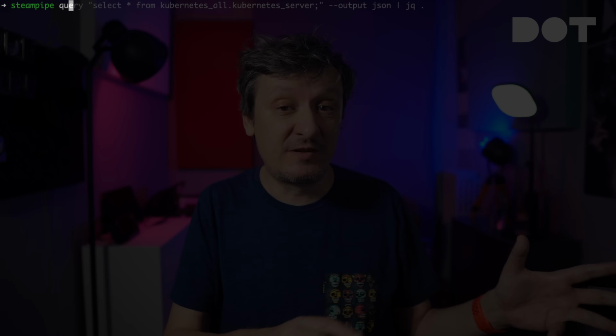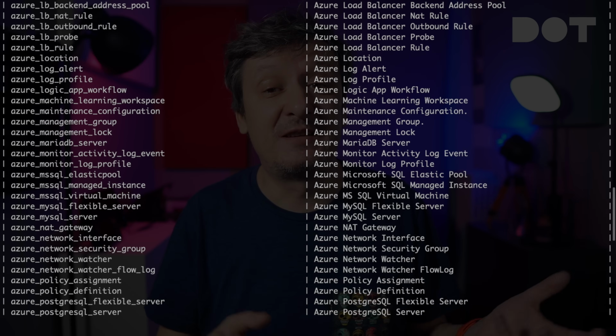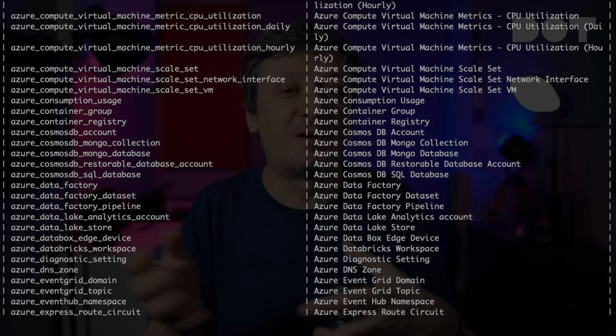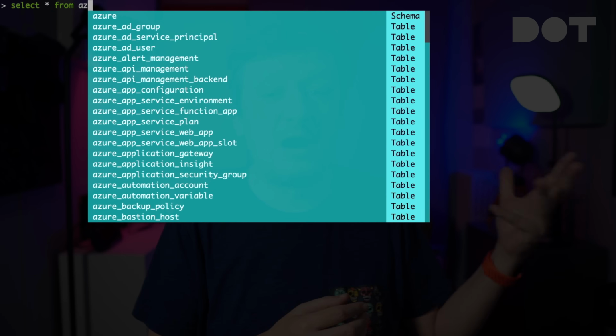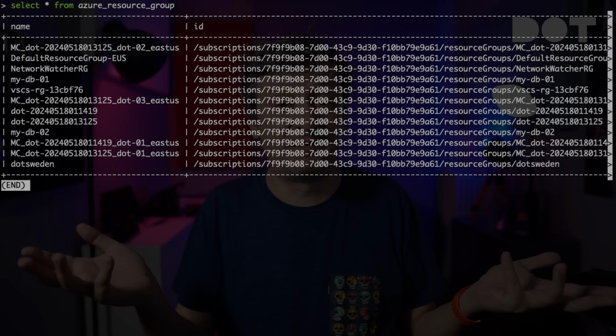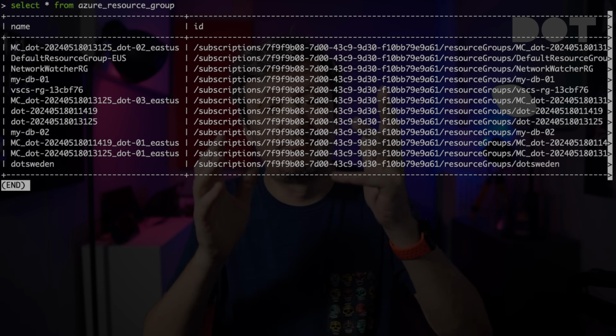Now, here comes the best part that distinguishes Steampipe from, let's say, Clusterpedia. We can query data coming from almost any source. So let's add, for example, Azure to the mix. And now we can go back to the Steampipe shell and inspect Azure resources. From here on, the process is the same. The scope increased, so now we can, for example, ask it to list all Azure resource groups. And that's it. That is Steampipe in a nutshell.